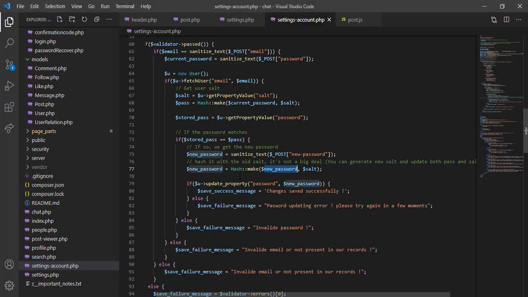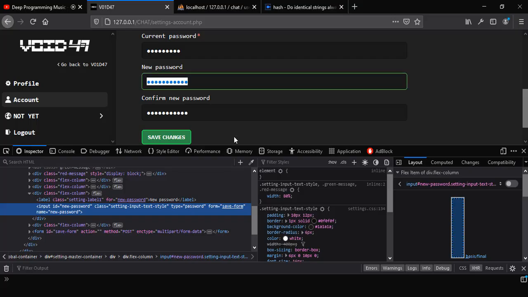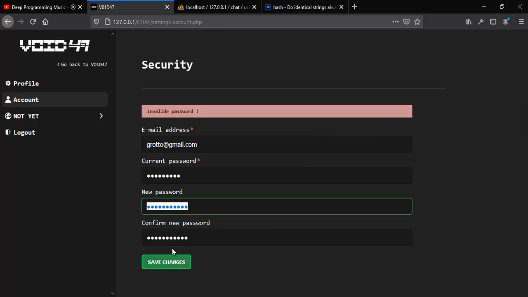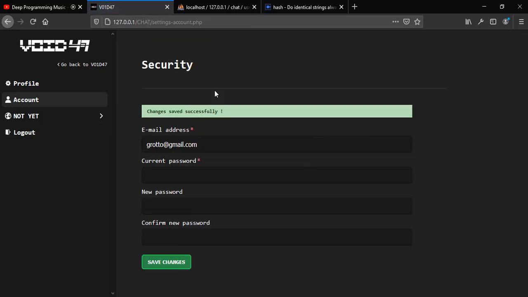Now we hash this password, and basically we update the user with this new password, and we display "changes saved successfully", which is a success message. Let's have a try. Let's go back here and save changes, and as you can see we have these changes saved successfully.